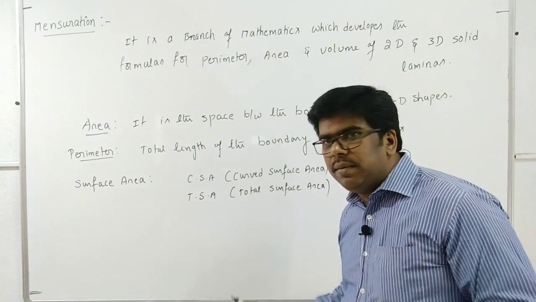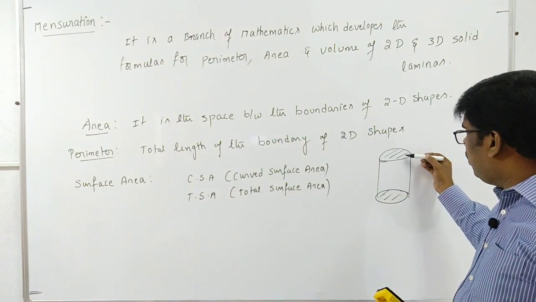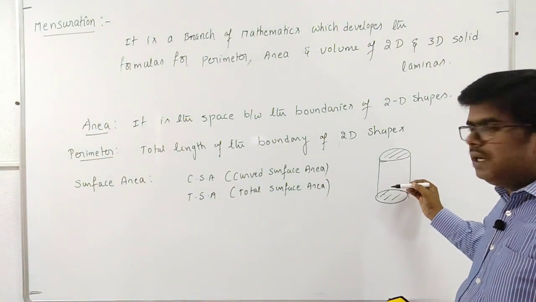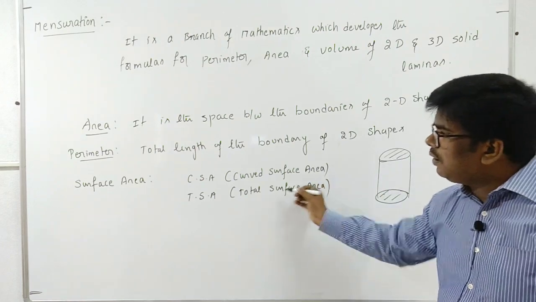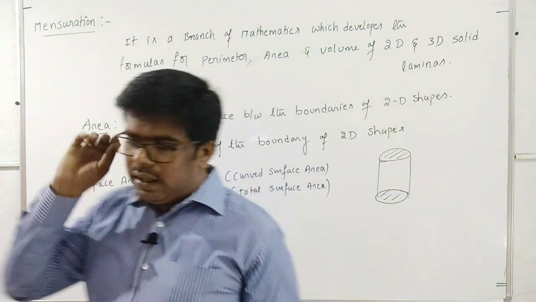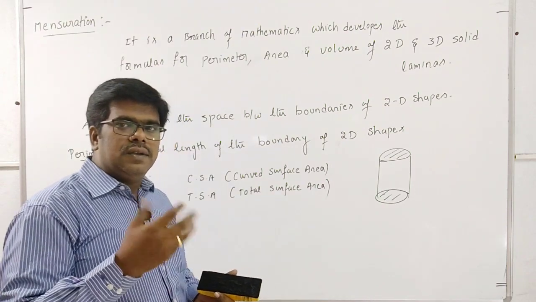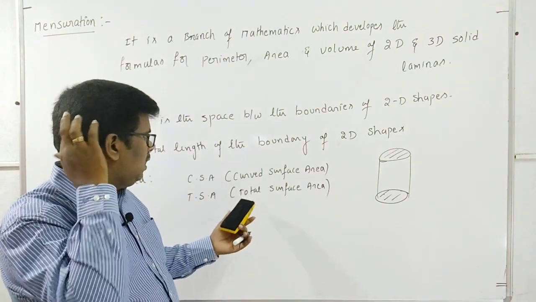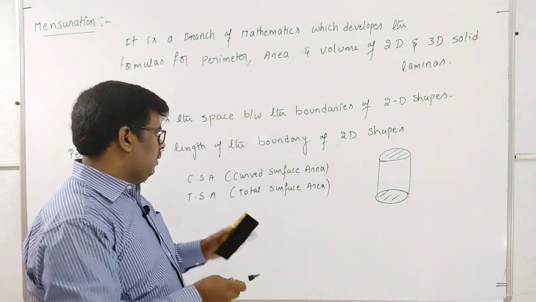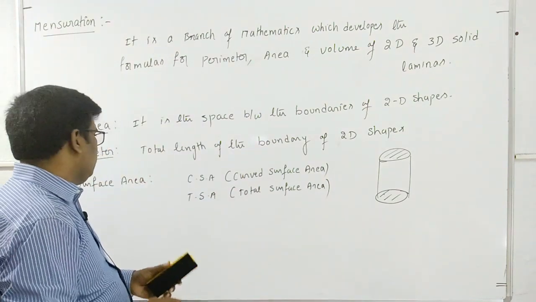Total surface area means the curved surface area plus the surfaces above and below the body, the flat surfaces. If you consider those two also, that gives you the total surface area. So the area around the curved surface of a solid lamina is called the curved surface area, and the curved surface area plus the areas above and below the body, the flat surfaces, is called the total surface area.